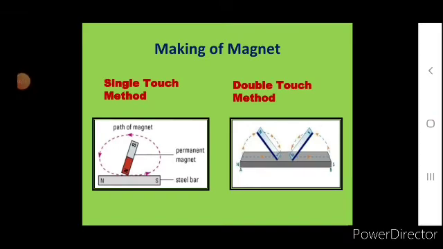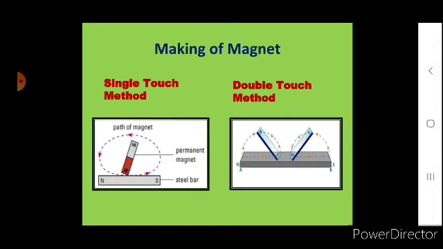Making of a magnet. With the help of two methods, we can make a magnet easily. One is the single touch method and another one is the double touch method. In the single touch method, we need one iron bar and one bar magnet. Rub one end of the bar magnet on the surface of the iron bar, like in this picture, 40 to 50 times.